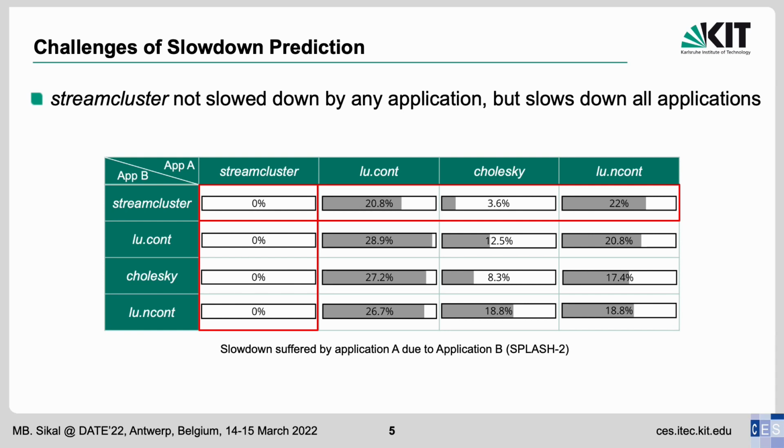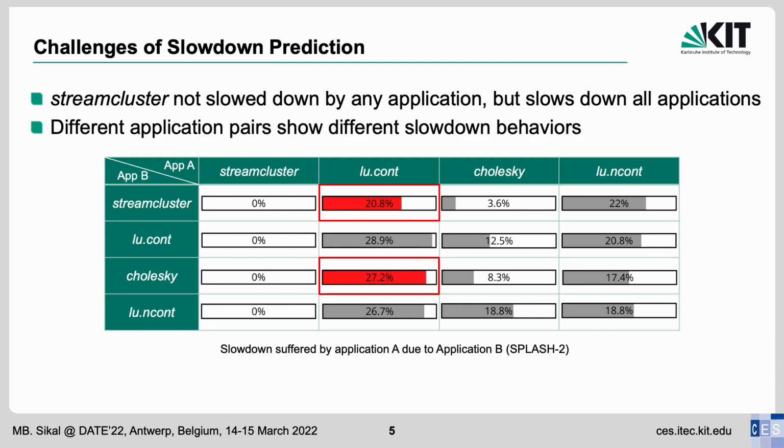Secondly, different application pairs show different slowdown behaviors. LUcont, for example, suffers a slowdown of 20.8% from Stream cluster and 27.2% from Kolsky. From this example, we might conclude that Kolsky can cause more slowdown to an application than Stream cluster.